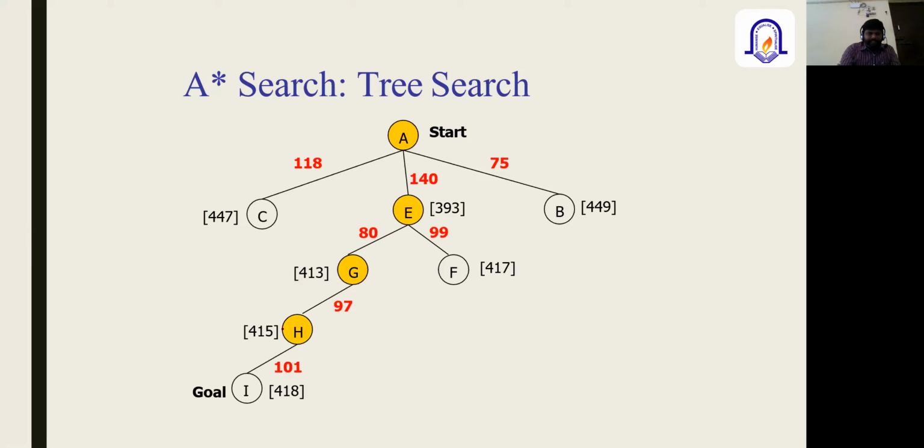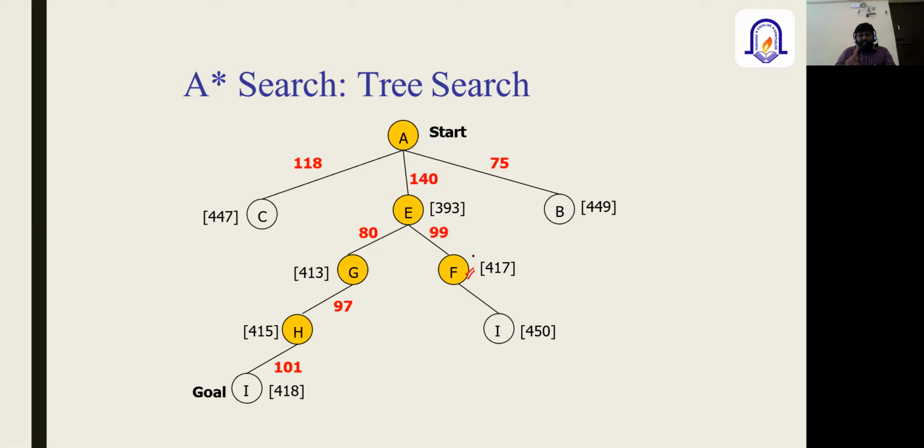From that, if we expand this edge, we will reach the goal node I using the 418 path cost. So this is one solution. The other solution comes from further expanding F. In the greedy searching technique, we did not expand other options, because we identified only the shortest path and did not focus on other elements.